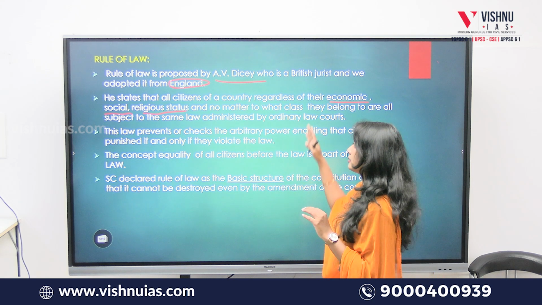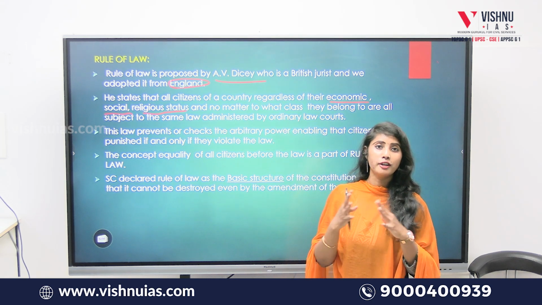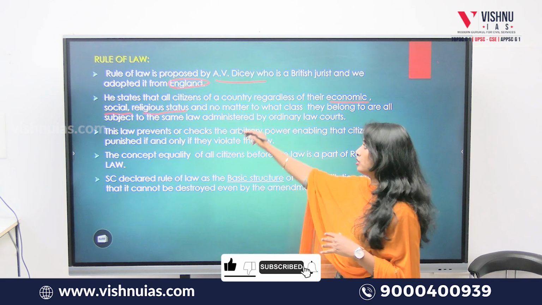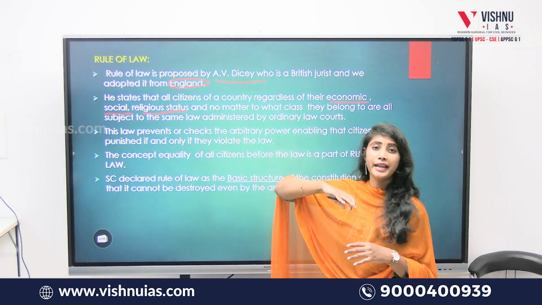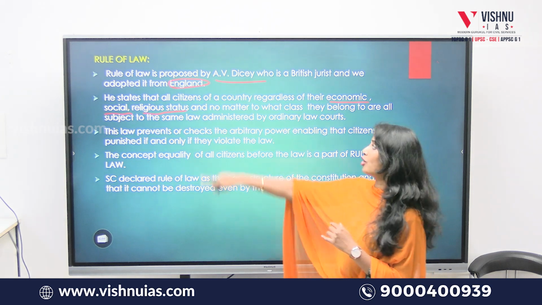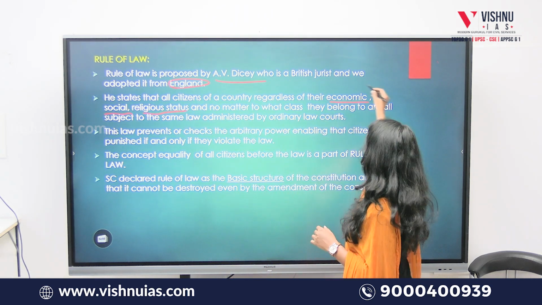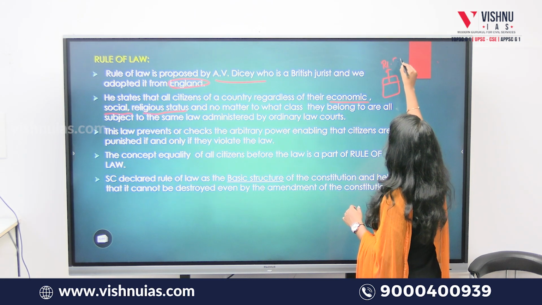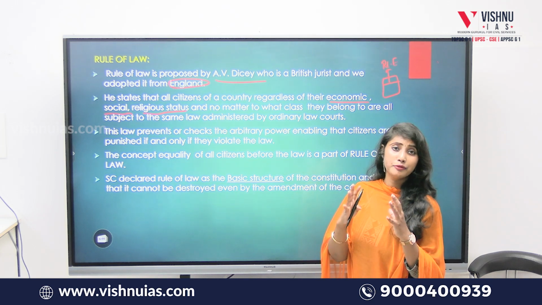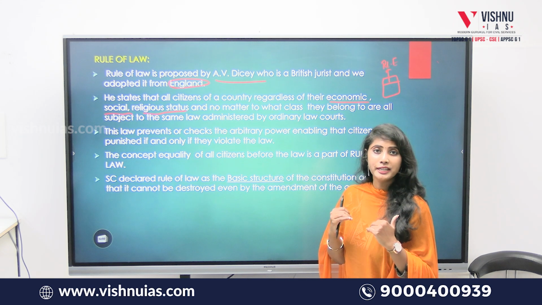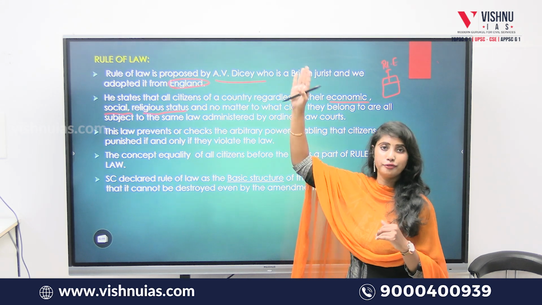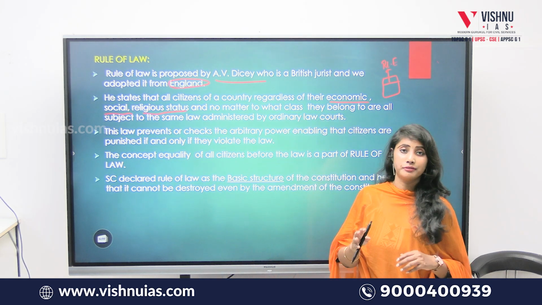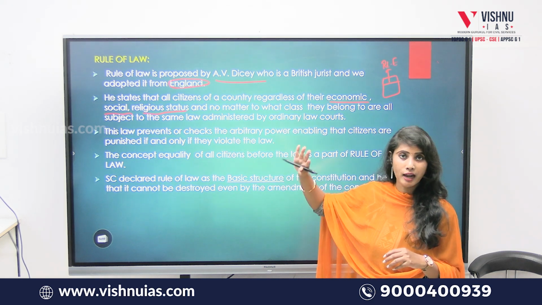So you have to recollect the fundamental right that all are equal before law, and equal protection of laws. Isn't that so? So we can say that right to equality is a part and parcel of rule of law. In the rule of law, a part is the right to equality, and that too equality before law and equal protection of laws, the fundamental right. Clear?